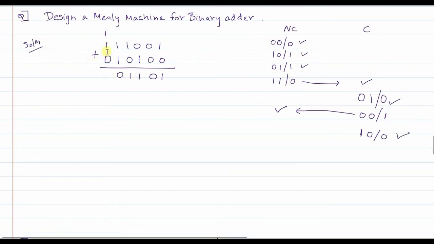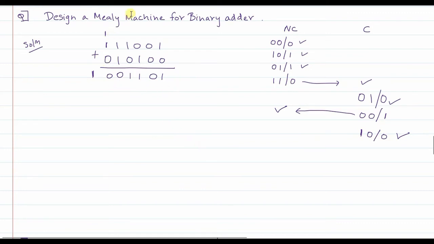Why? Because 1 plus 0 plus this carry 1, the answer is 0, and there is still a further carry that is generated that will be reflected here. So from carry state, after doing this addition, you remain in the carry state. That means the carry is propagated further. Agreed? When you are in carry state, the first input is 1, the second input is 0, the output happens to be 0 and the carry is propagated further. So from carry state you remain in carry state. That's the meaning of it.